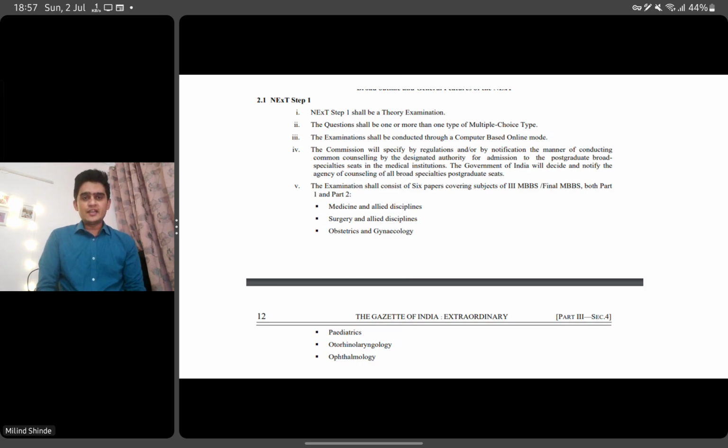तो ये जो सब्जेक्ट है, they have distributed as medicine and allied disciplines like physiology, pharmacology and pathology will be included. Such subjects will be included in that. Surgery and other allied disciplines, this will include anesthesia, maybe anatomy questions you'll get, orthopedics, obstetrics and gynecology, and other three subjects, pediatrics, ENT and ophthalmology. So these are the six separate papers which will be conducted.